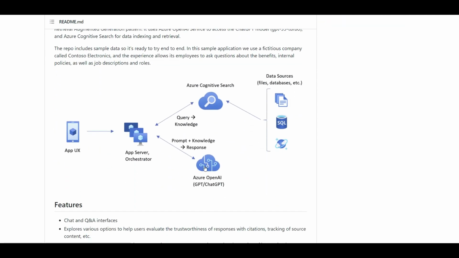This repository will create that for you if you have permission and you already got approved for having that. Plus, it will create your Azure Cognitive Search, and this Azure Cognitive Search will get access to your data source. Here we will have a blob that has our PDF files that we're gonna upload through this demo, and it will try to create chunks of different portions of my data set. For example, each page of my PDF can be a chunk.